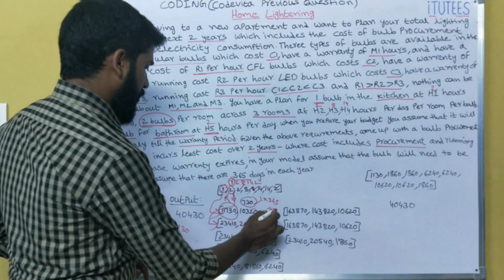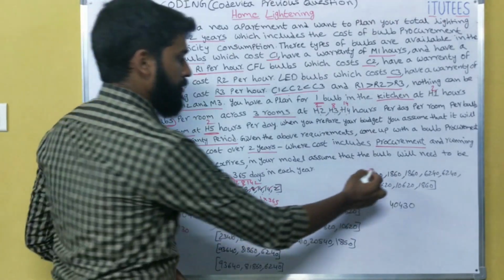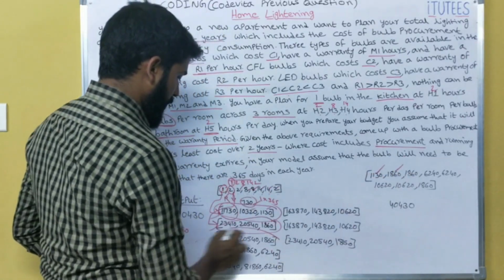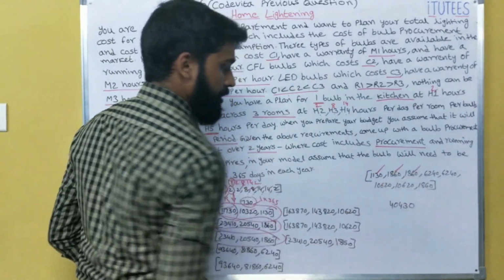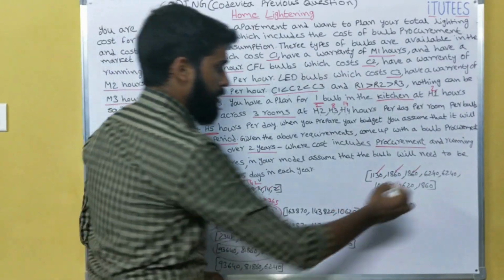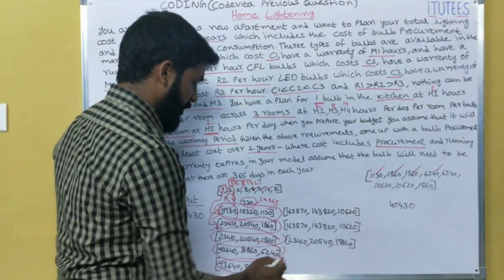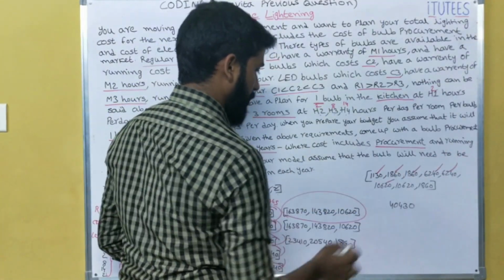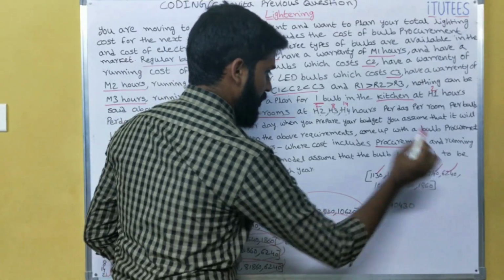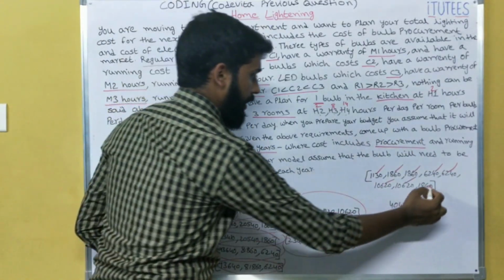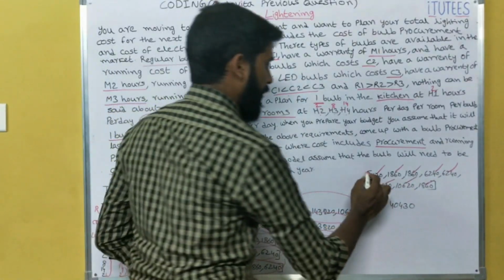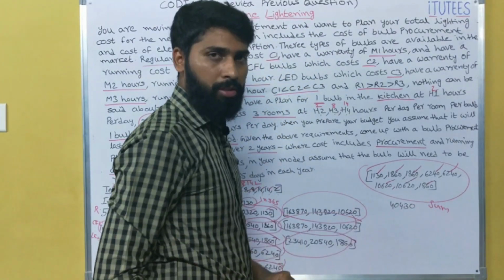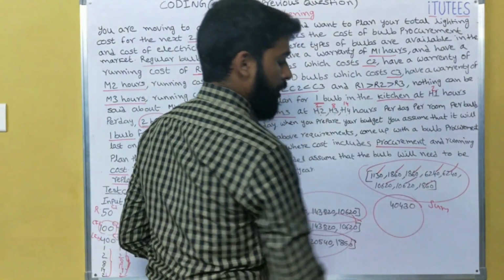After that, simply, what is the minimum cost in this? 1130. That's it. In the next, what is the minimum cost? 1860. In the next list, what is the minimum cost? 1860. In the next, 6240. In this, 6240. In this, 10620. Then 10620. Then 1860. Now you are going to find the sum of this. We get 40430. So this is the lowest cost.